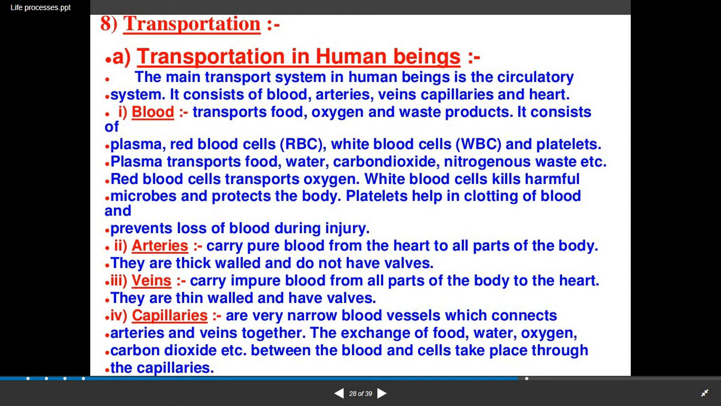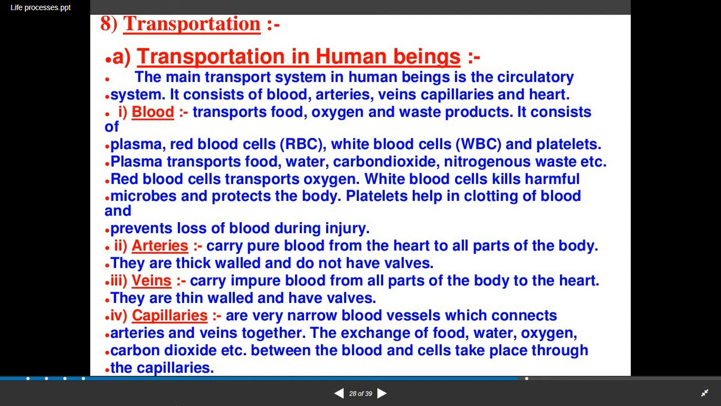Now, students, you may have a doubt about what is plasma and what are RBC, WBC and platelets. RBC, WBC and platelets are included in the cellular portion, and the other portion of the blood is plasma. So blood is mainly divided into two portions, one is plasma and one is the cellular part. So plasma transports food, water, carbon dioxide, nitrogenous waste. Now here the red blood cells transport oxygen.